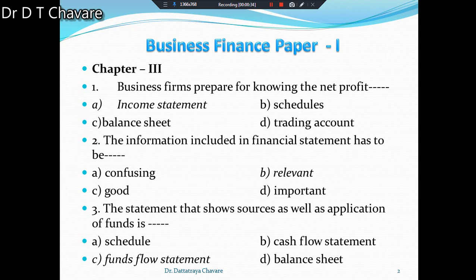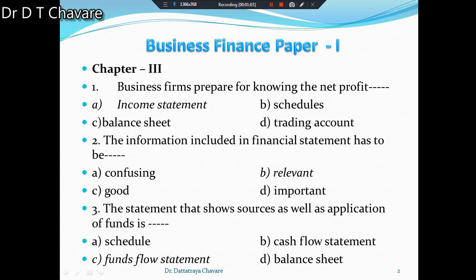In that chapter also, different types of MCQs are possible. What are the MCQs of the business finance paper first? What are the MCQs of this chapter? How may those MCQs be asked? All such things you should know very well. In this chapter, there is a possibility of different types of MCQs, but some probable or certain things are there. Those things I would like to explain here.